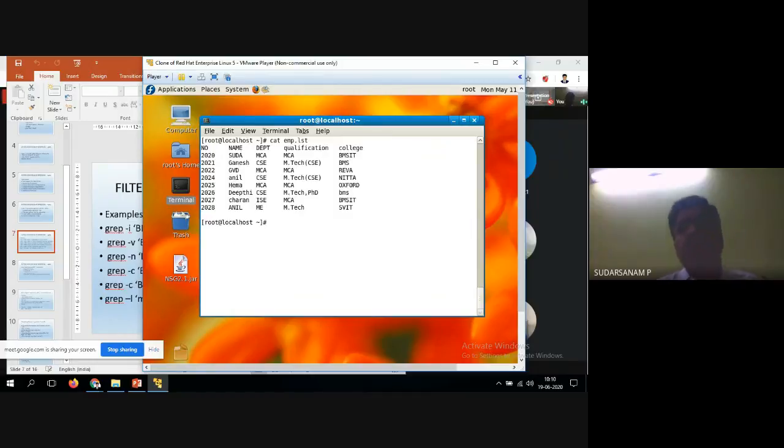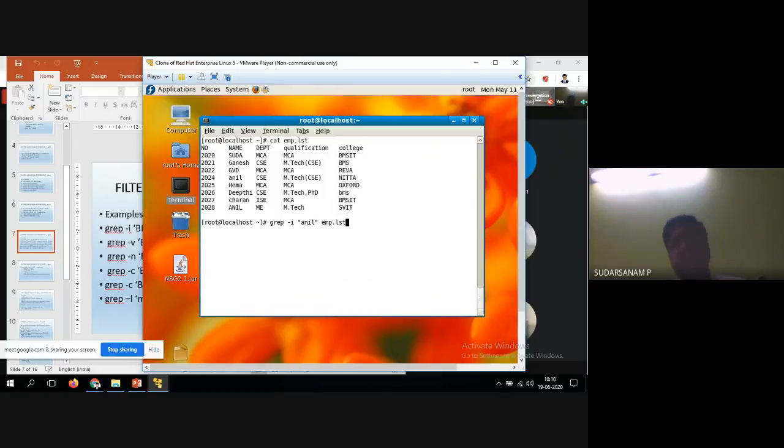Wherever you have small letters and capital letters, I told you one is called Anil and Anil. So now how to get both? You see it, grep minus I, Anil, and the file name is emp.list.